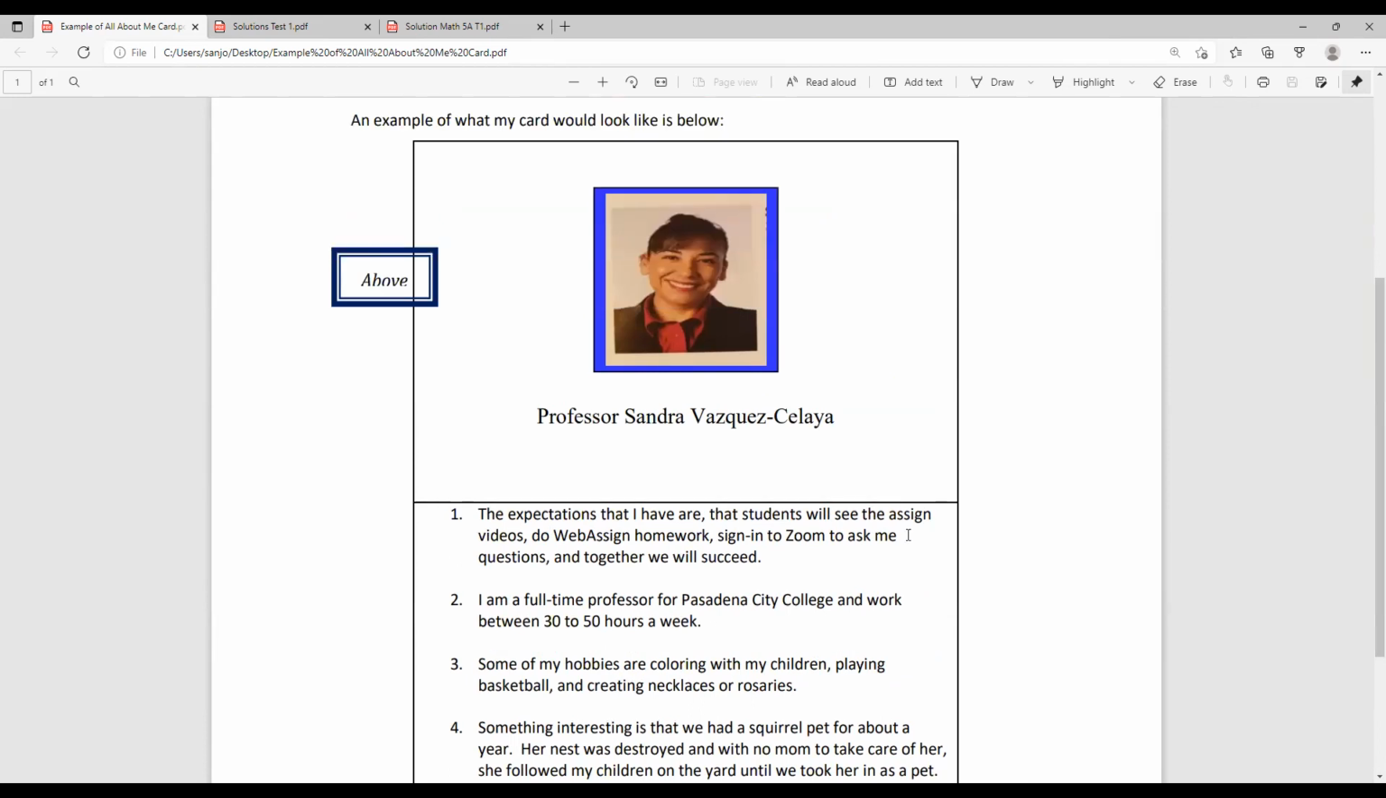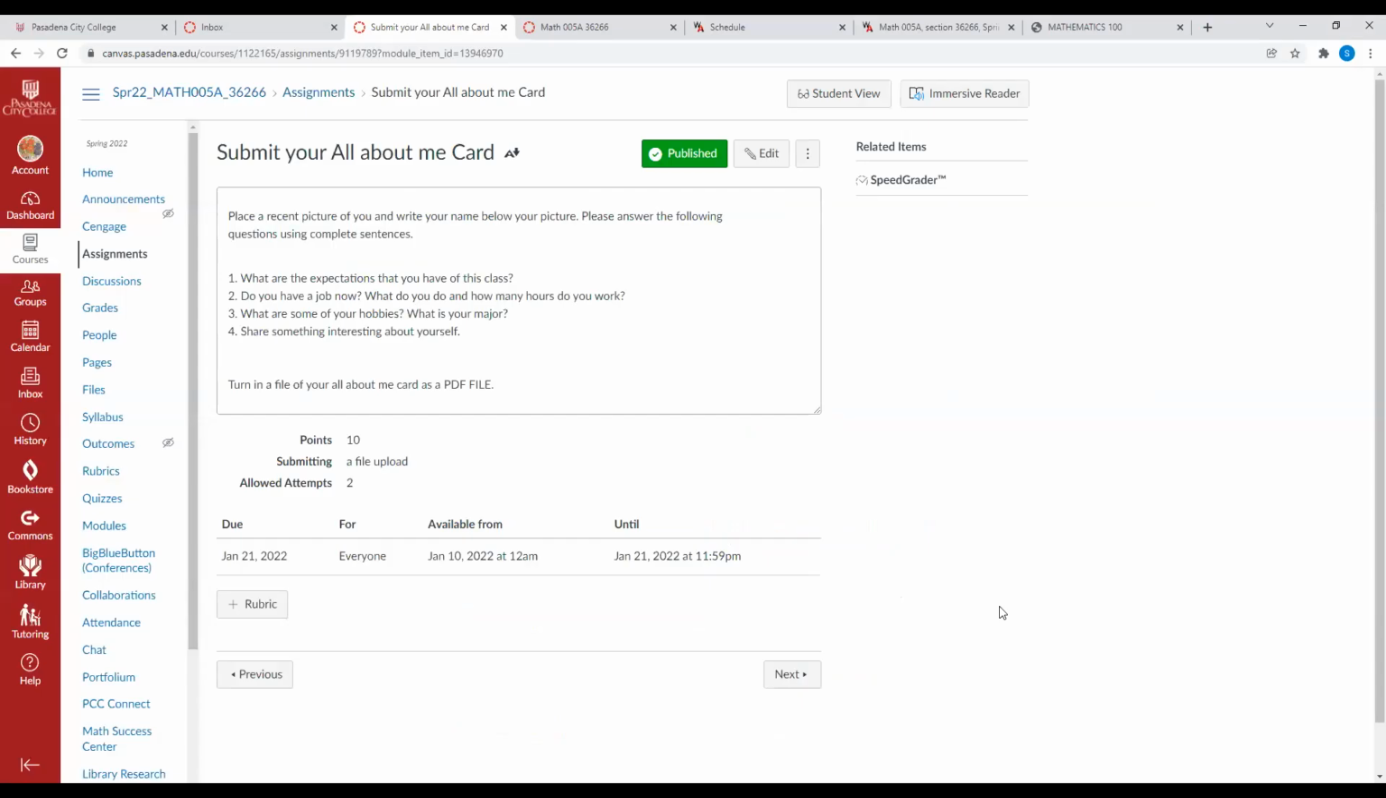Okay, so this is what you've got to turn in. You've got to save the file as a PDF. Once you save it as a PDF, you're going to come in here and turn it in. It says submit your All About Me card. You can see that the questions are here. You don't see my picture anymore. There will be a link, okay? And then you're just going to turn it in to me. It will be available to you on January 10th, and it will be due January 21st.